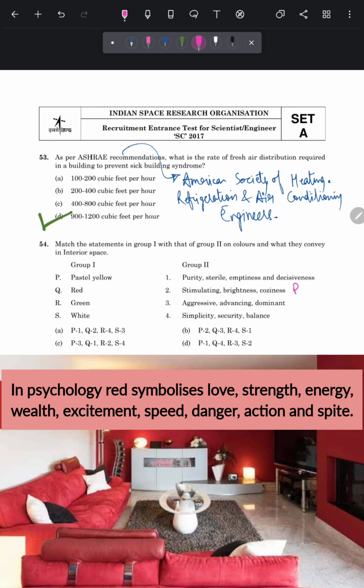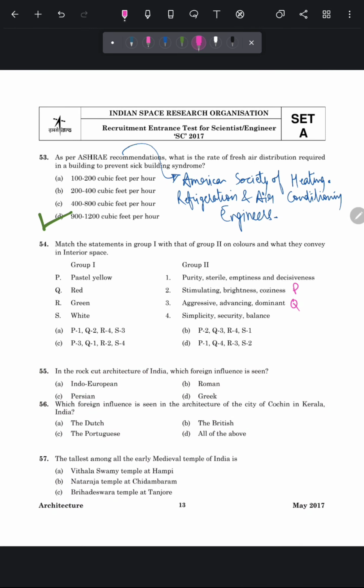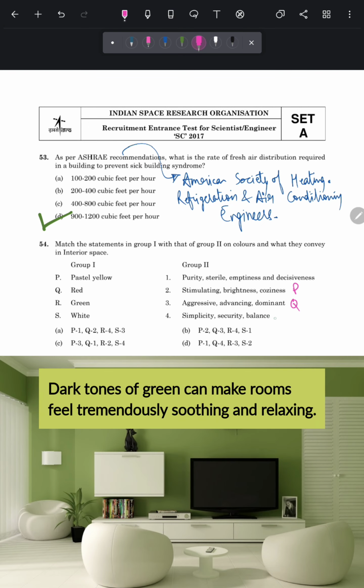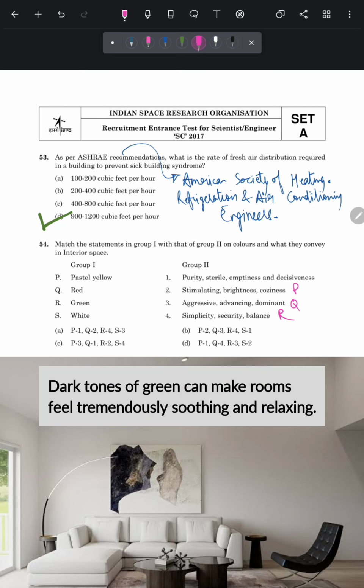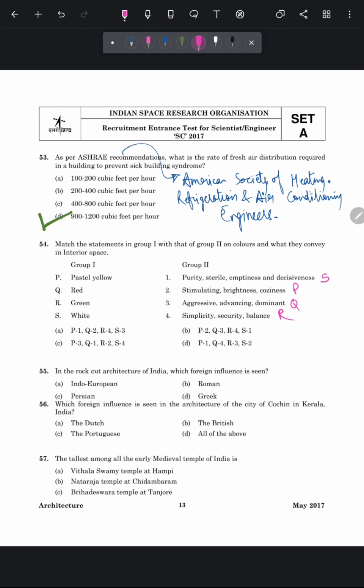Red color generally represents the aggressive, advancing and dominant nature. Green is the color of simplicity, security and balance. And white is the symbol of purity, sterility, emptiness and deceptiveness. So this is S. Therefore the correct answer of this question is option number B, P2, Q3, R4 and S1.